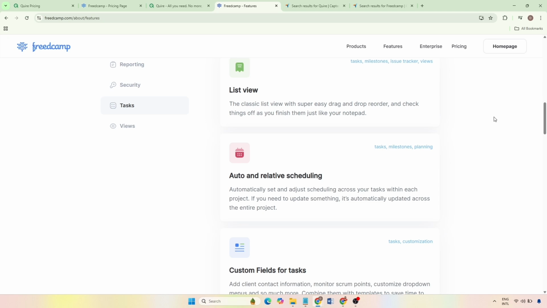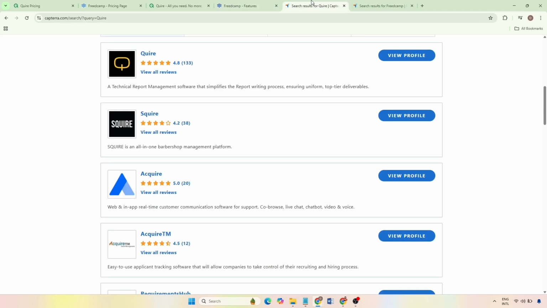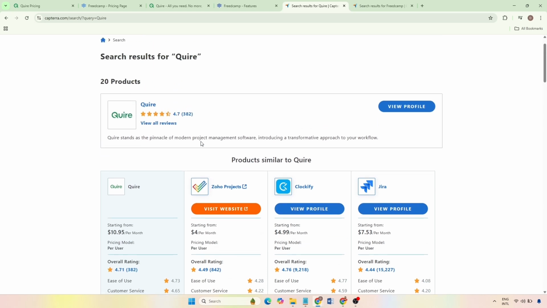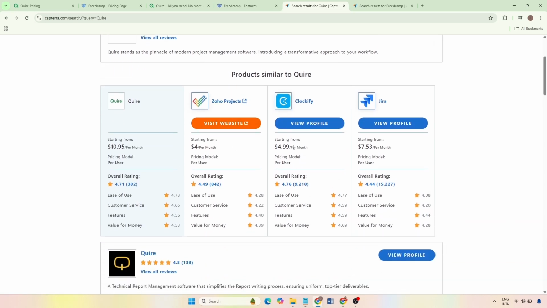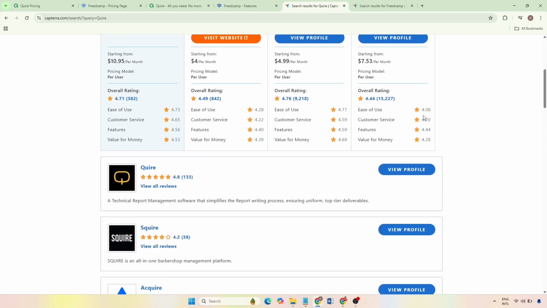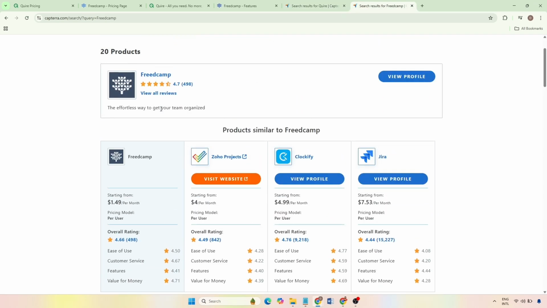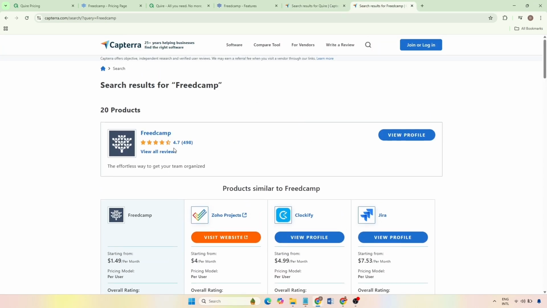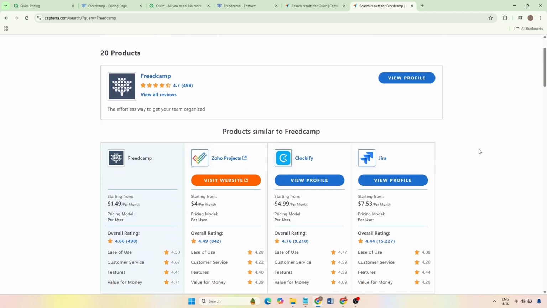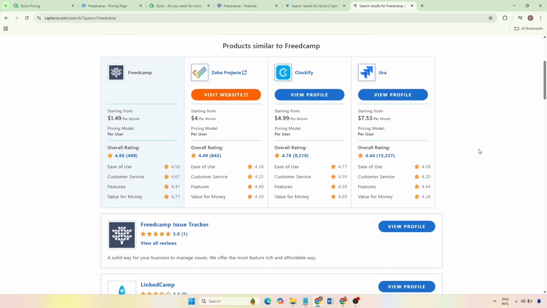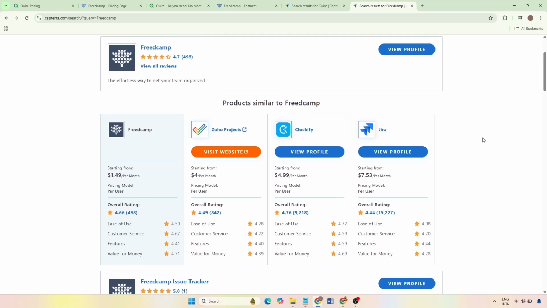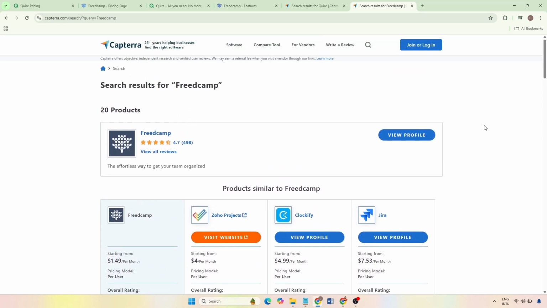Now let's touch on ratings. According to Capterra, both Quire and Freedcamp generally receive strong user ratings, commonly averaging around 4 to 4.5 stars, based on aggregated user reviews. These ratings reflect overall user satisfaction, but can change over time, so viewers should always check the most recent listings on Capterra for updated feedback, as this information is based on user opinions and not official endorsements from the software companies.